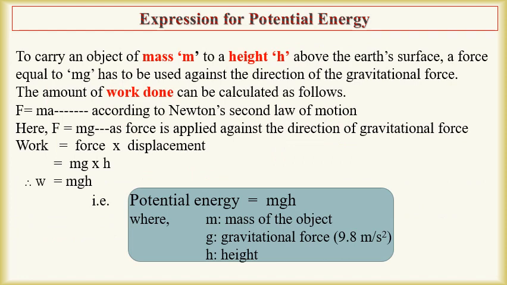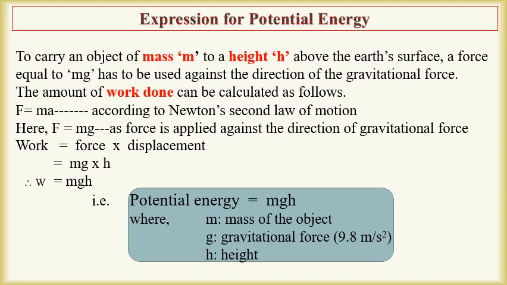Let us derive the formula for potential energy. Force is applied to carry an object of mass m to a height h. We have F equal to ma according to Newton's second law of motion. But here we take F equal to mg as force is applied against the direction of gravitational force.